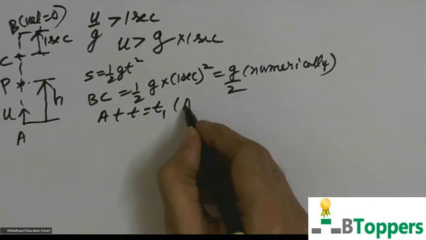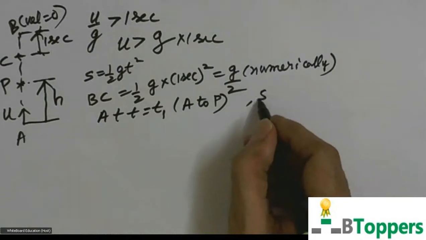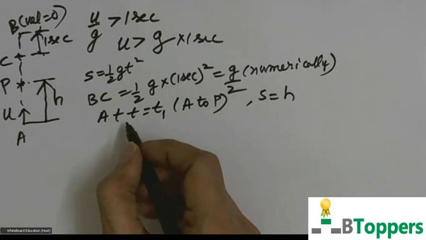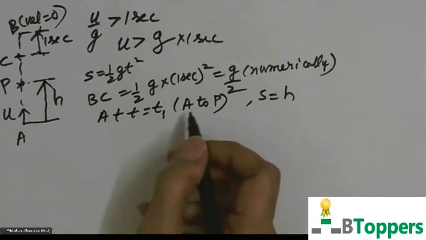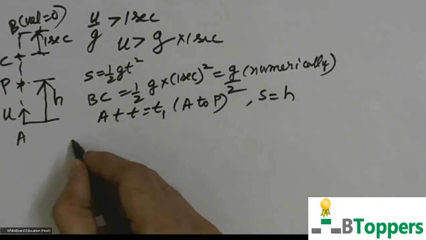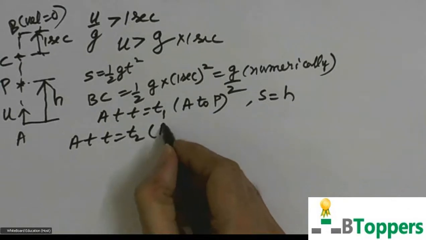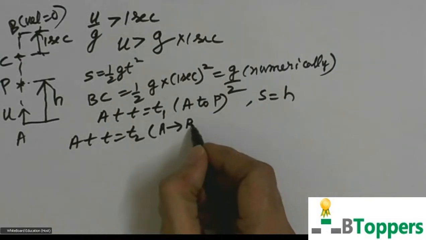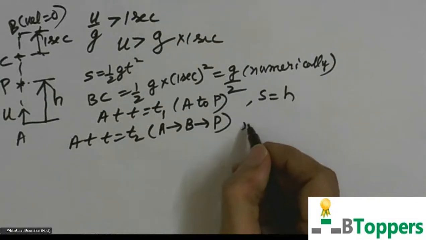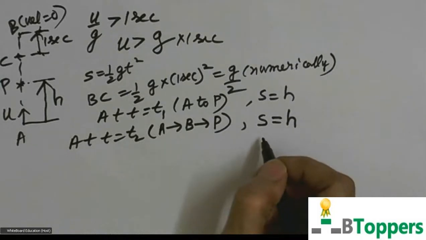That means this t1 is the time taken to move from A to P. Displacement s equal to h at t equal to t1. The body again passes through the same point P second time during the downward motion. That means at t equal to t2, t2 represents the time of motion from A to B and then back from B to P. At both the instants, it will have same displacement.